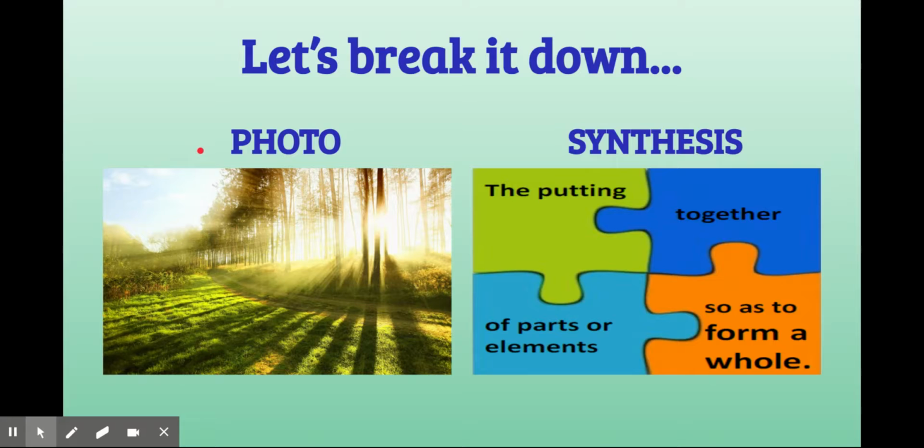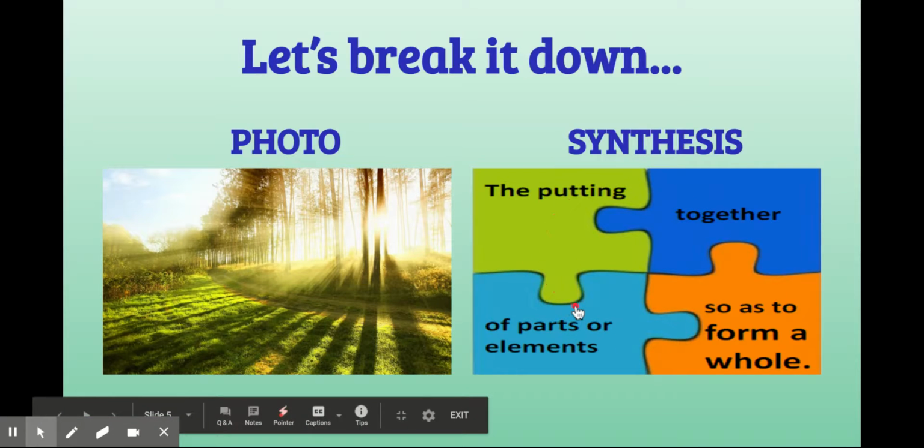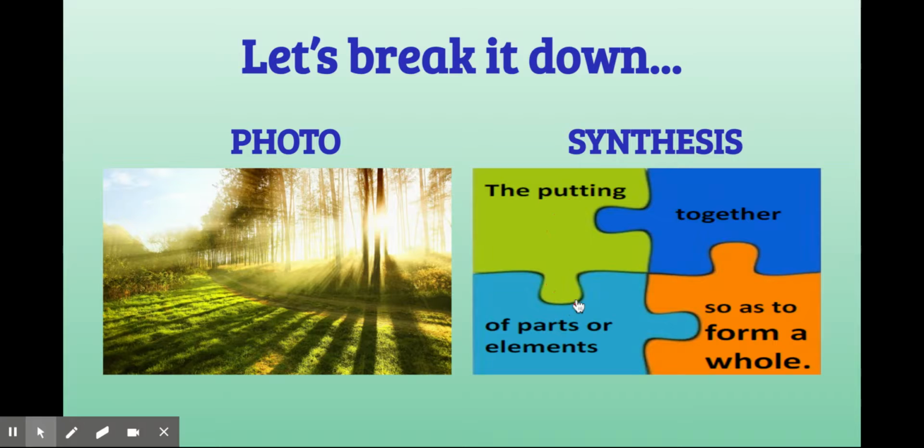So photograph has to do with light. The word synthesis means putting together parts or different components or elements to form a whole, like puzzle pieces put together to make one picture.